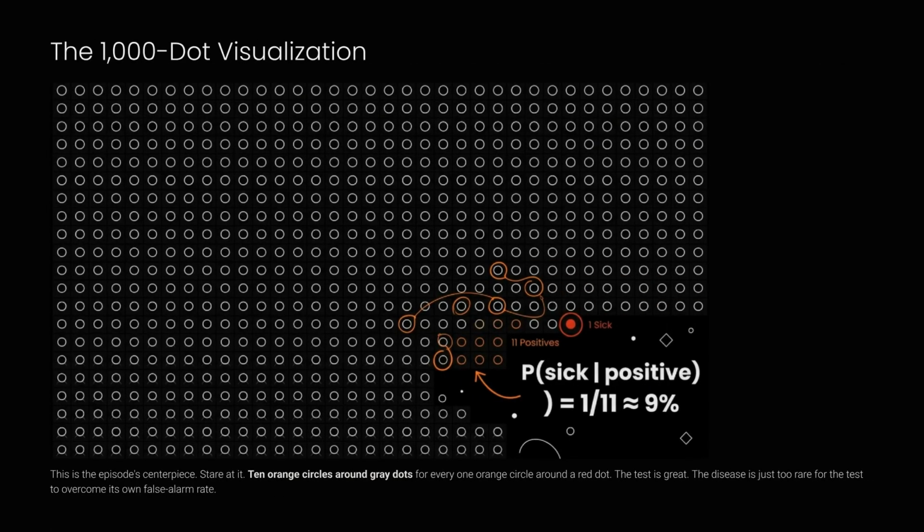This 1,000-dot grid is the centerpiece of this episode. Look closely. For every single orange circle around a red dot, there are 10 around gray dots. The test is accurate, but the disease is simply too rare.